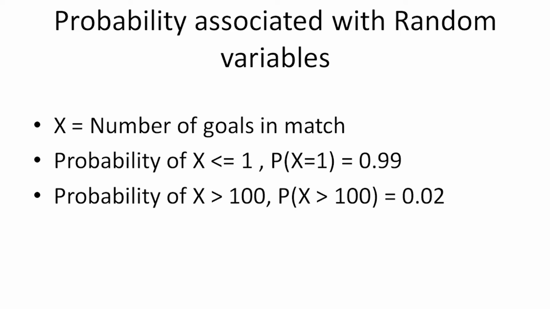Similarly, the probability that the number of goals in a match is greater than 100 is almost impossible, unless a very strong team is playing against a very weak team. The probability that the number of goals x is greater than 100 in a particular match is very low. So we can represent it by a probability of 2% or even less. This is just arbitrary for this particular case.